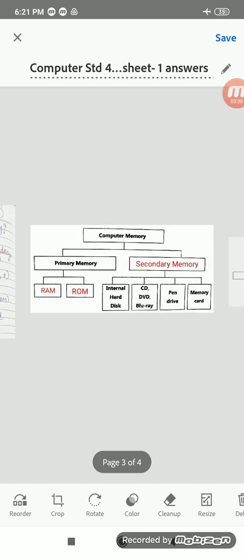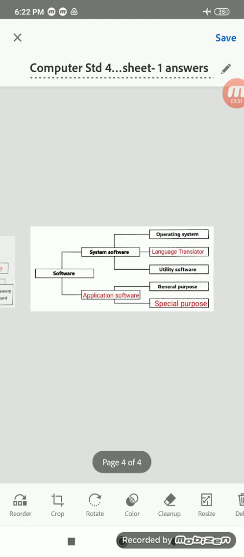Okay. Next we have fill in the missing space and complete the flow chart. See, here computer memory is classified into primary memory and secondary memory. Now primary memory is divided into RAM and ROM, right? I hope you all have written correct answers, right children? Next,